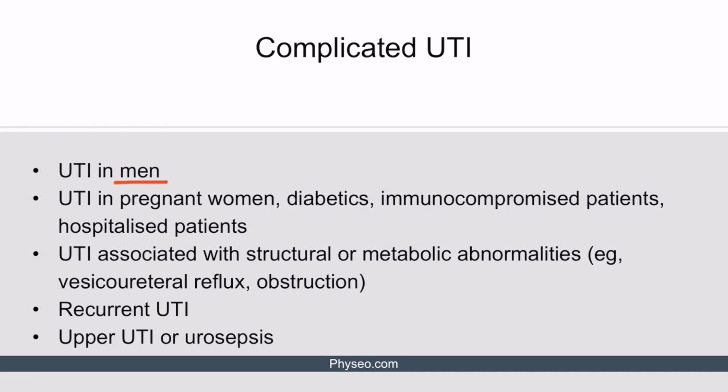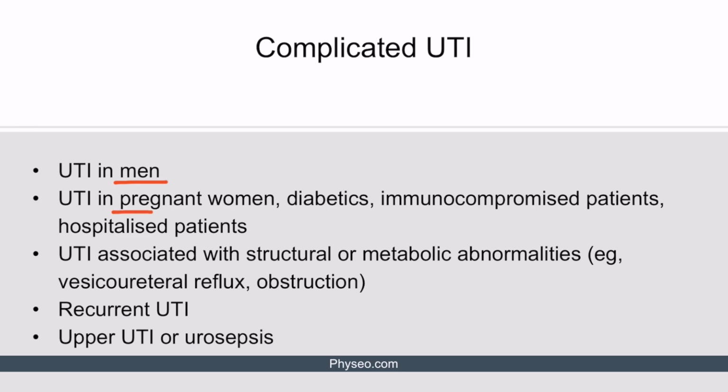As we'll discuss in the coming slides, the majority of UTIs occur when fecal flora that colonize the perineum ascend up the urethra and infect the bladder. Because the male urethra is very long and also the urethral opening is at the tip of the penis, far away from the perineum and the anus, UTIs are uncommon in healthy males without underlying predisposing factors. Therefore, any UTI in a male is considered complicated and warrants further urologic workup.